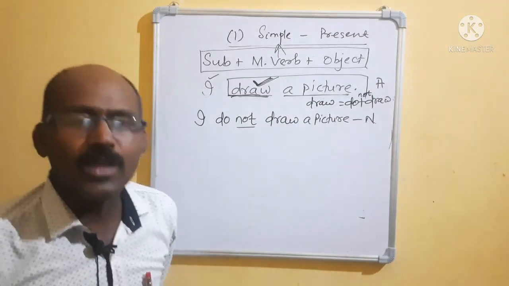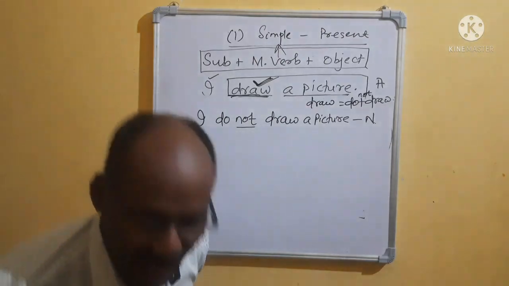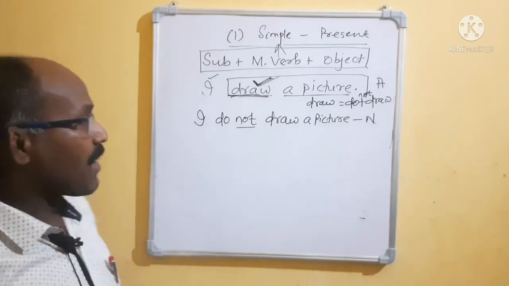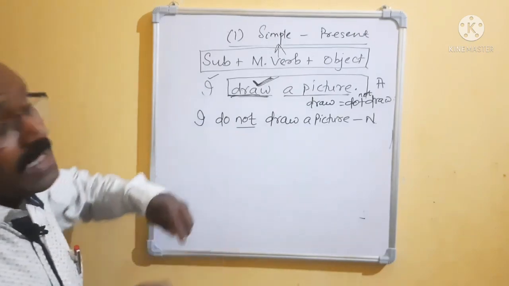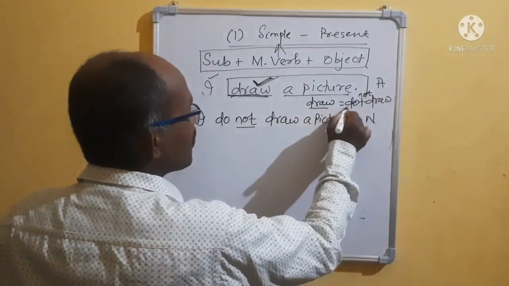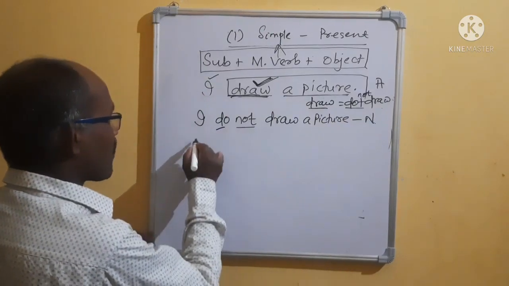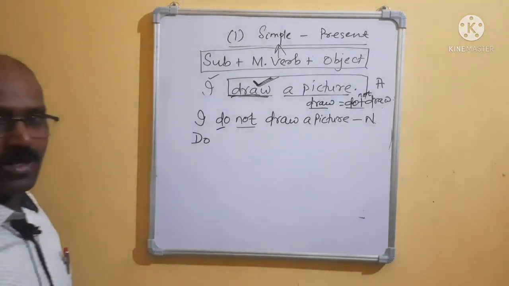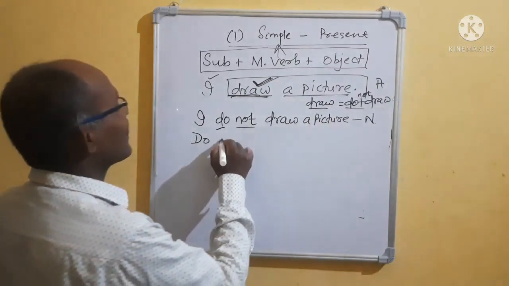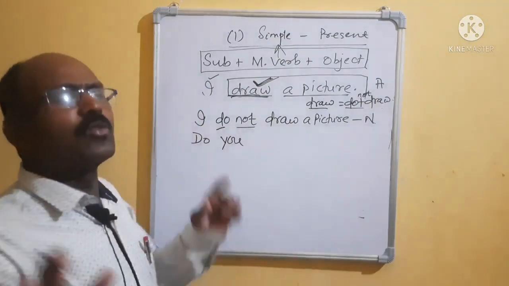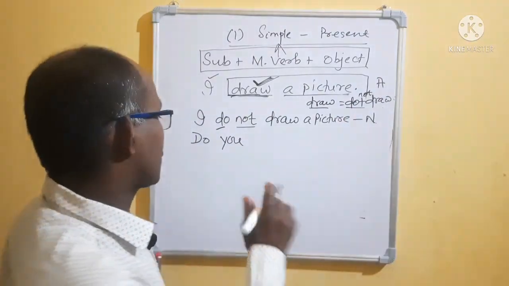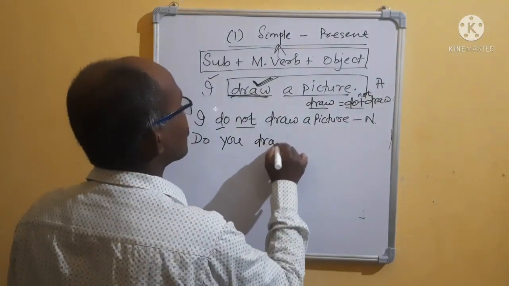Yes or no means, for example, do you eat food? Yes sir. Have you taken your bath? No sir. These are the yes or no questions. Okay, now first we will make it a yes or no question. How? It is easy. Draw means do plus draw. First you take do to the front. Do, then you, because you are asking him, not asking I. Do you draw a picture? You are asking me. If you write do I, okay, no problem. But generally we ask, what is your name? He is telling, my name is this. Do you draw a picture?